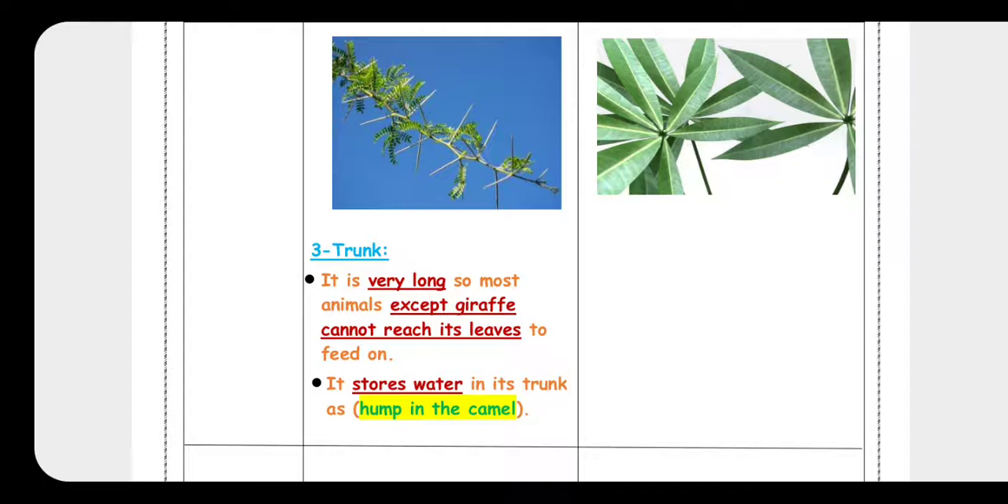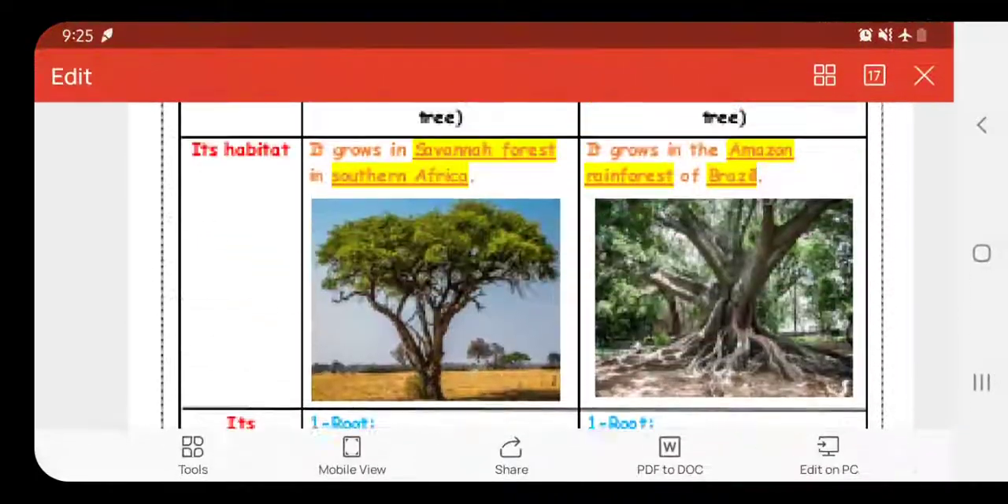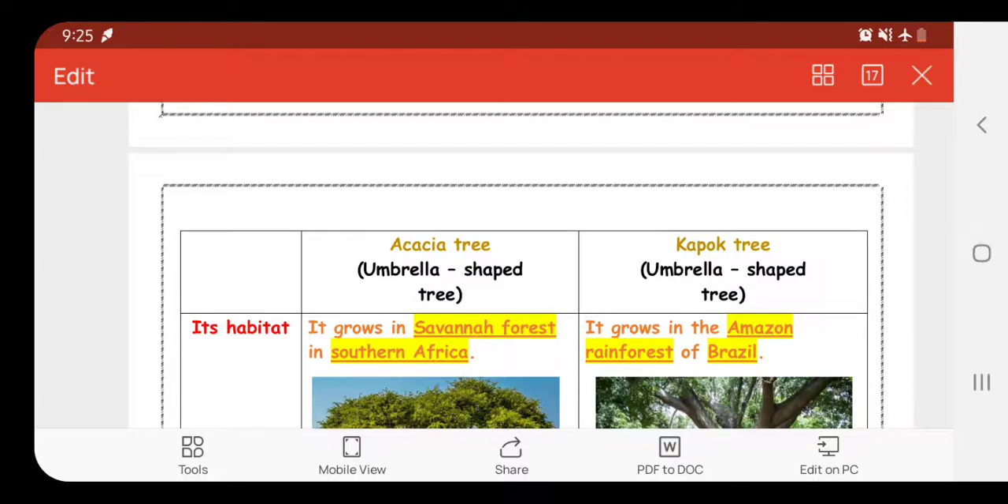Also you have to know the trunk in acacia tree is like the hump in the camel. All of you know that the hump in camel stores food or fat. Also, the trunk in acacia tree stores water. So now I have talked about structural adaptation in acacia tree and cabbage tree, because I talked about the roots, stem or trunk and the leaves. So it's the structure of the body of the plant.